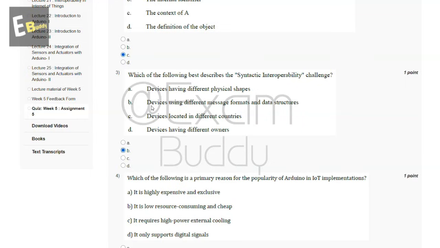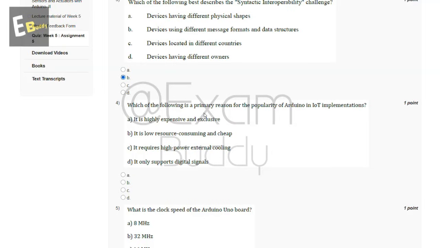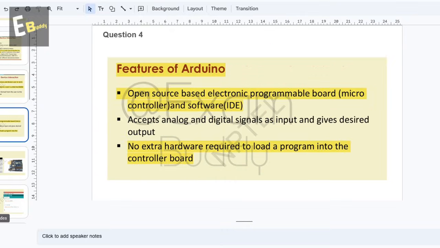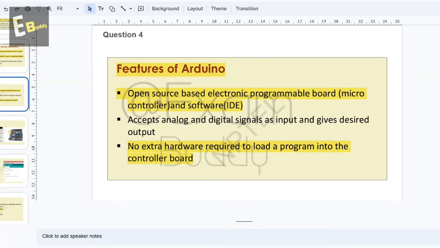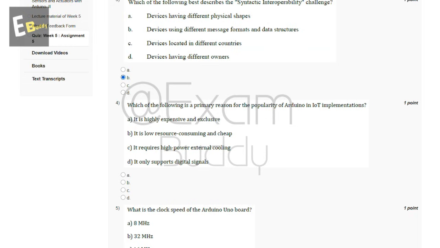And now let's go to our question number 4. Which of the following is a primary reason for the popularity of Arduino in IoT implementation? So these are the options, and now let's check the explanation. In explanation, features of Arduino: open source based electronic programmable board, microcontroller and software. No extra hardware required to load a program into the controller board. So the answer of our fourth question is B.